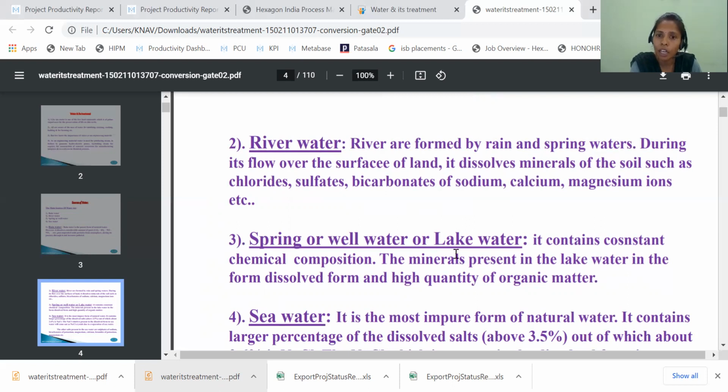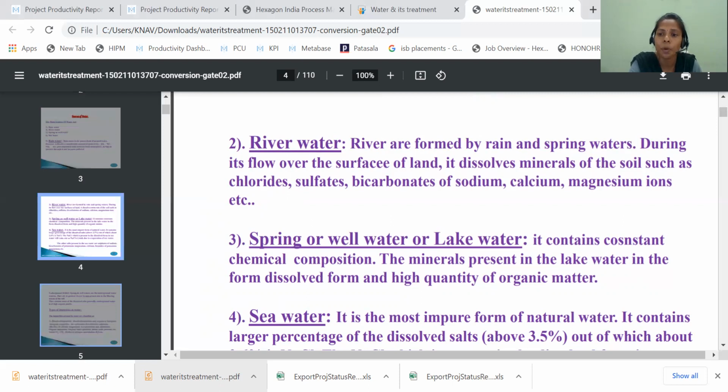Spring or well water or lake water contains constant chemical composition. The minerals are present in the lake water in dissolved form, along with a high quantity of organic matter. So the well water or the lake water has high organic matter, and the dissolved oxygen will be very, very less. So it is not useful for drinking purposes directly. After purifying only, we are drinking such type of water because of the high amount of organic matter.